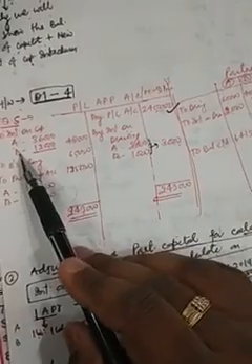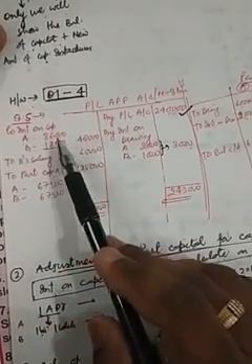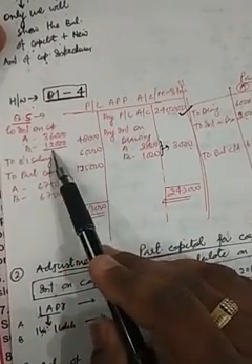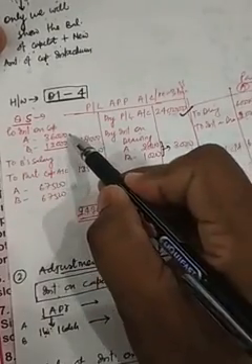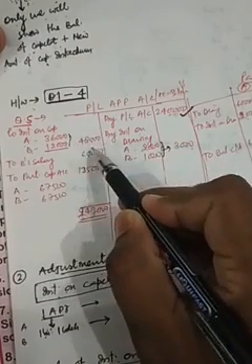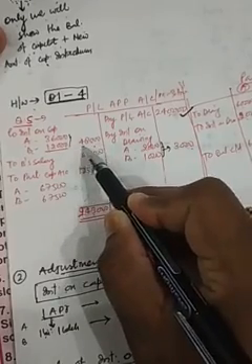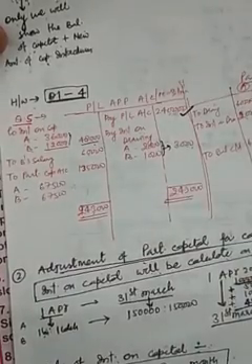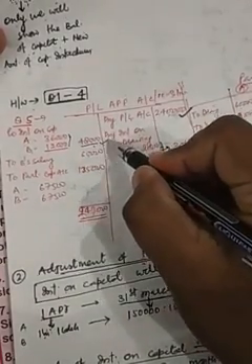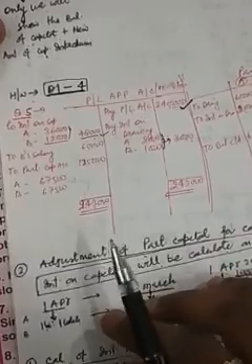And on B's capital, 2 lakh into 6 by 100 will be rupees 12,000. The total of both these amounts, 48,000, will be considered in the final column. Okay, my dear students, 48,000 interest on capital will be calculated.